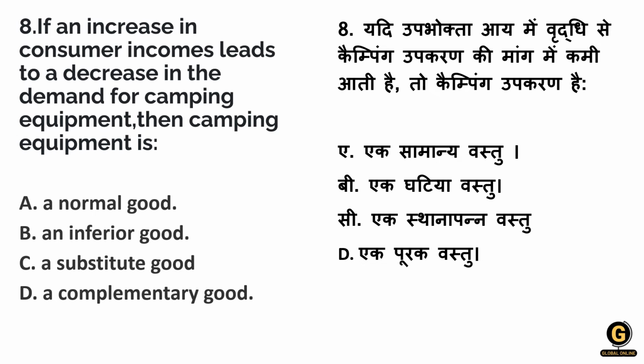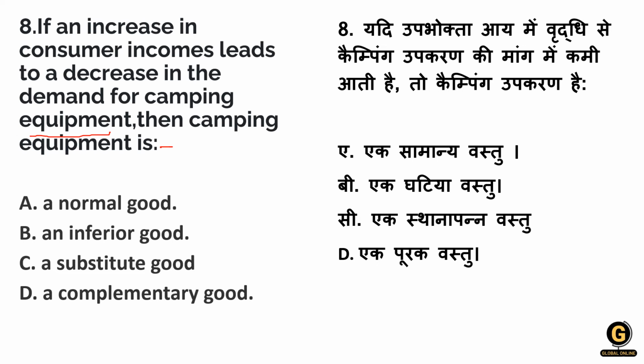If an increase in consumers' incomes leads to a decrease in demand for camping equipment, then camping equipment is what? Here they have told us a situation where a rise in income leads to a decrease in demand for camping equipment. When consumers' incomes rise, demand decreases. What will that be? Options are a normal good, an inferior good, a substitute good, or a complementary good.